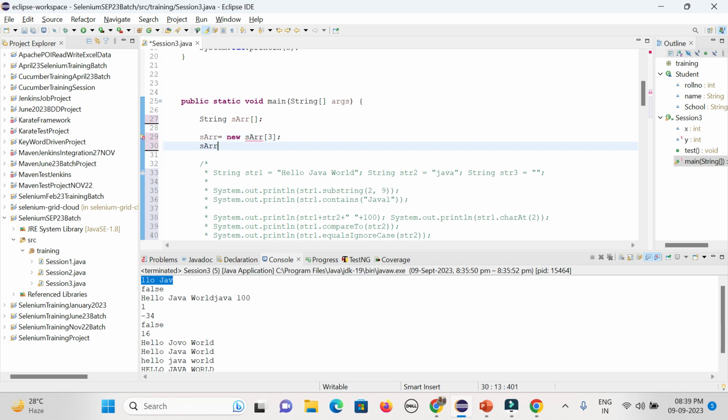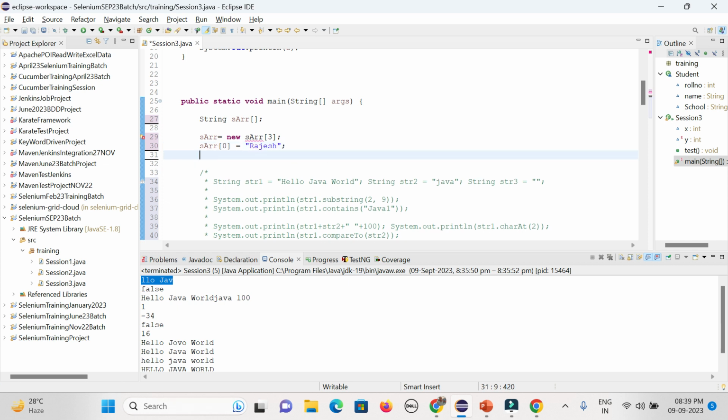Now I can define the elements, so index 0, right? This is the first element, say Rajesh, a student name. What error is coming?